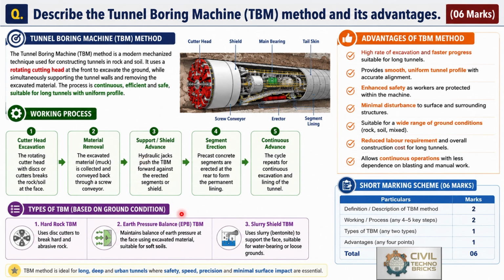Most important concept: based on ground condition, we have to choose the tunnel boring machine. Here, the hard rock tunnel boring machine is for igneous rocks such as granite or basalt, where cutters or diamond cutters are used. Second, the earth pressure balance TBM, which maintains balance of earth pressure at the face using excavated material, suitable for soft soils. And the third one is the slurry shield TBM, used with bentonite, to support the face, suitable for water bearing or loose grounds.